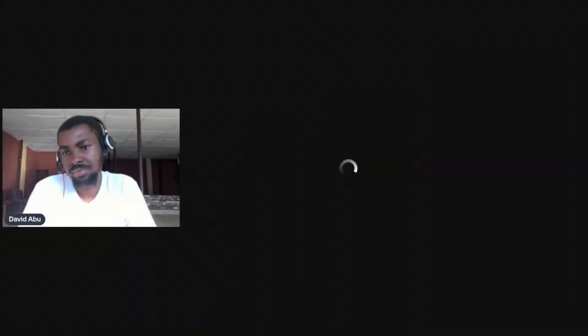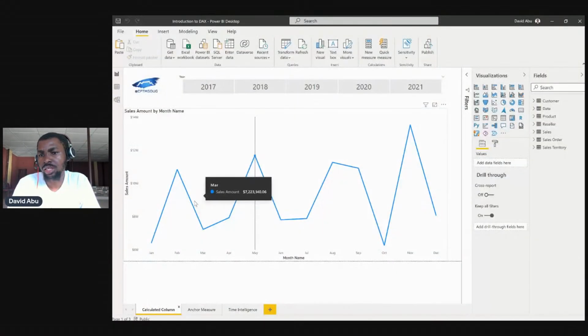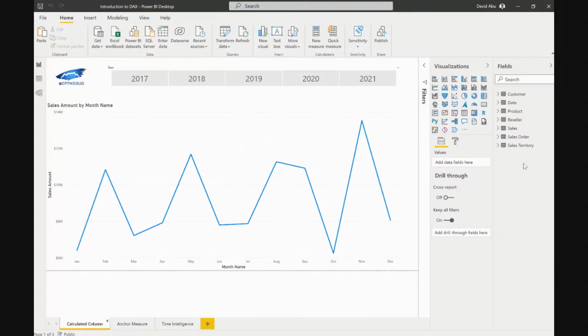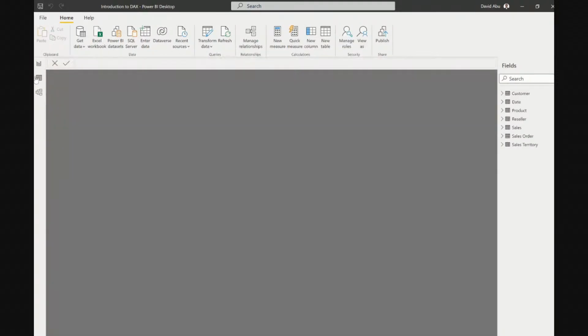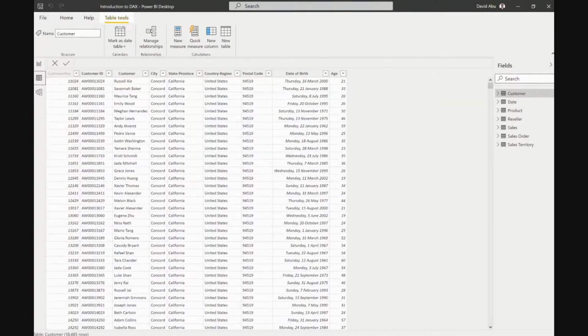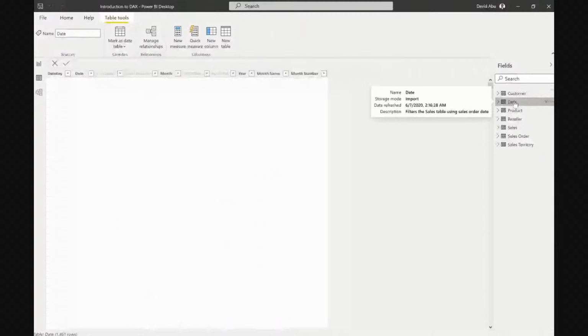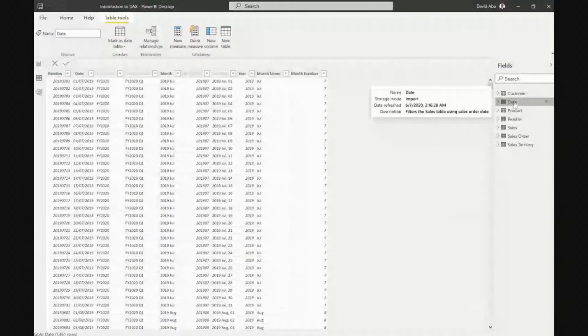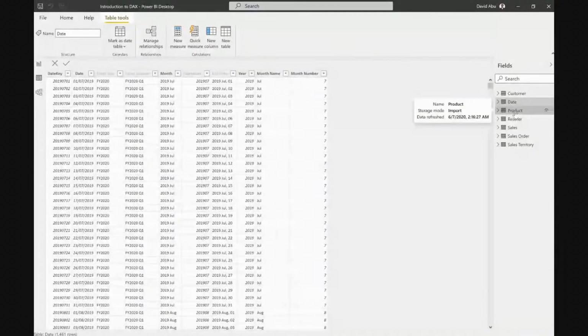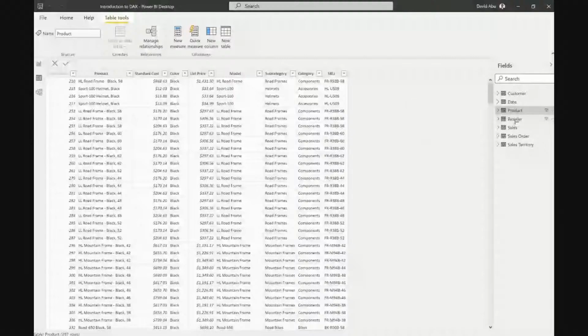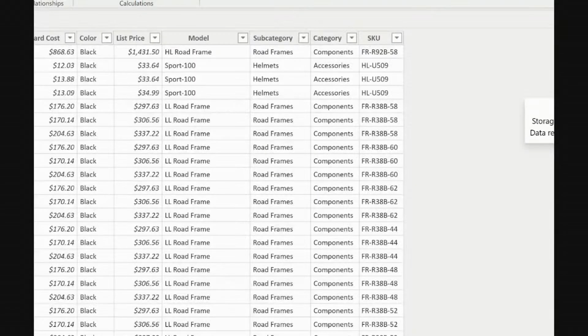Now I want you to see my data set first. My data set is important for you to see so that you are able to understand what we are trying to do. If you look at it right now, we have the customer, we have the sales. This is the Adventure Works data set, which you can see on Microsoft Learn, so it's easy for you to see. Then we have the products, these are the different products that we have.